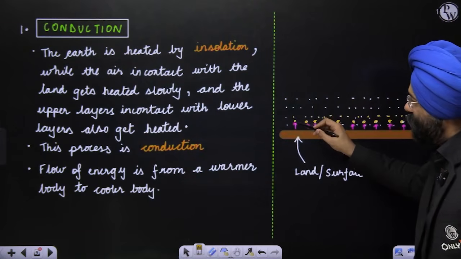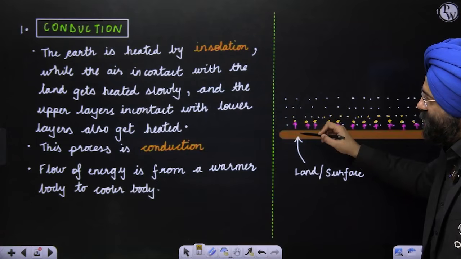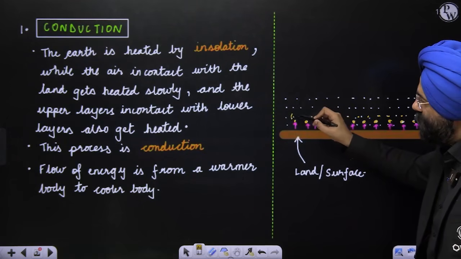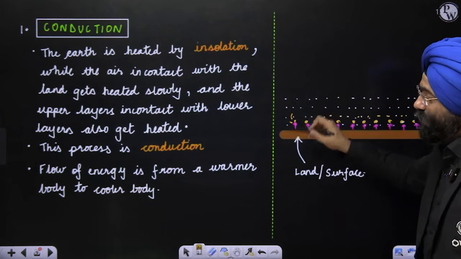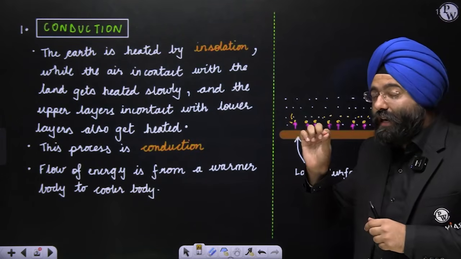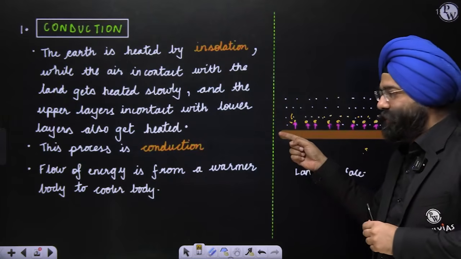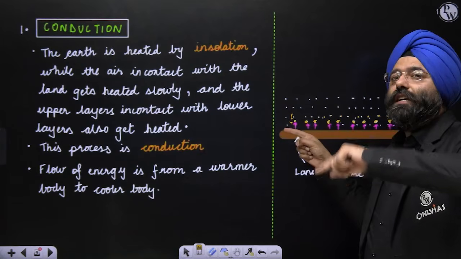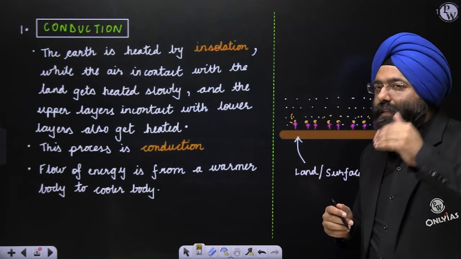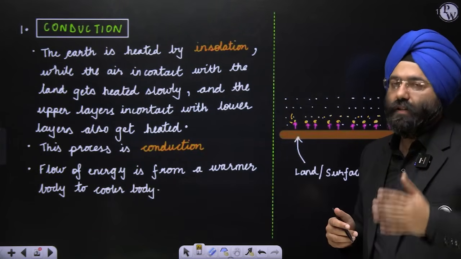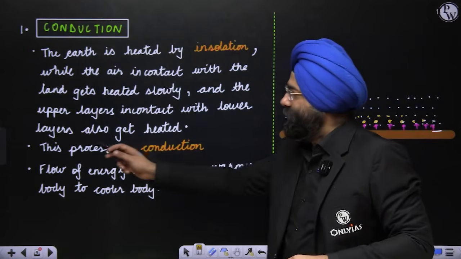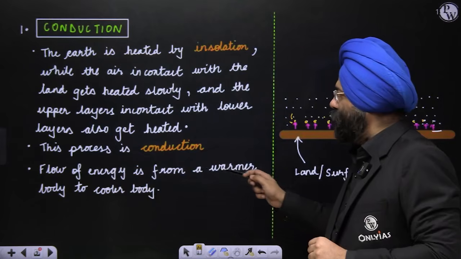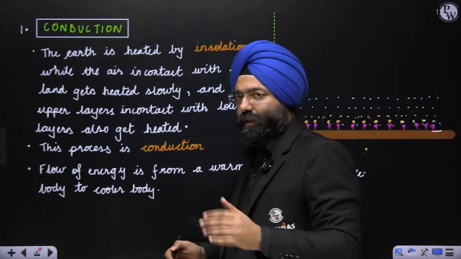That means when this lowest layer is getting heated because it is in contact with the land, the upper layer is in contact with this layer, so it is also getting heated. The lower layer is getting heated because it is in contact with the land surface. The upper layer is in contact with this lower layer, so it is also getting heated. But you know that there will be a lesser amount of energy being transferred because energy is dissipated, right? So this process is known as conduction. The flow of energy is from a warmer body to a cooler body. Understand this very well.